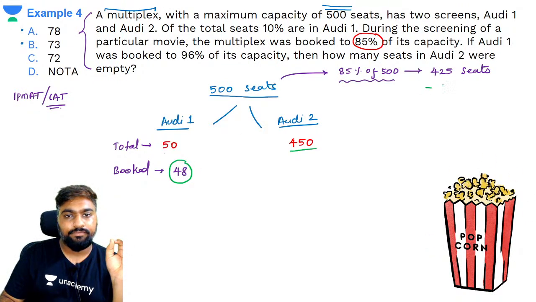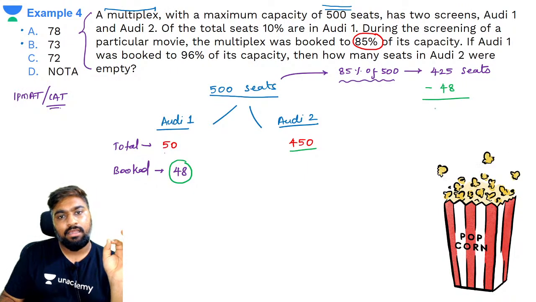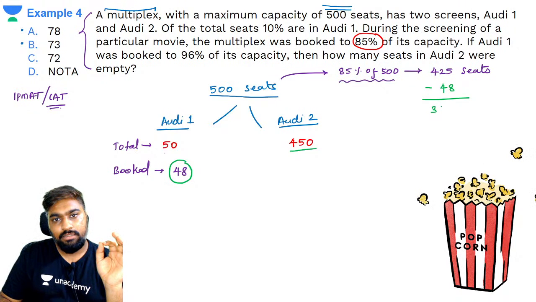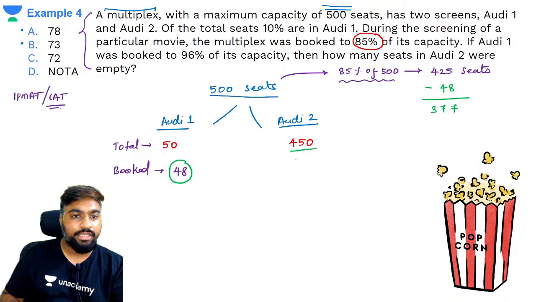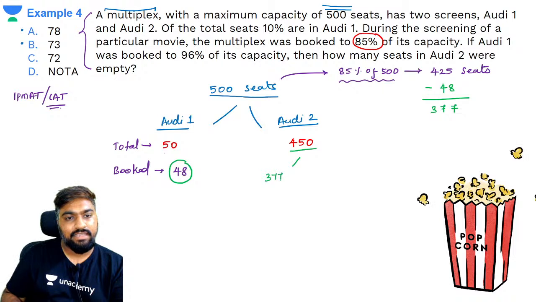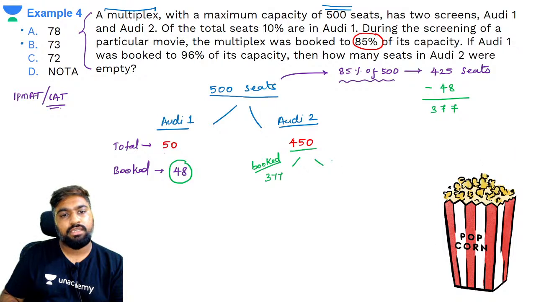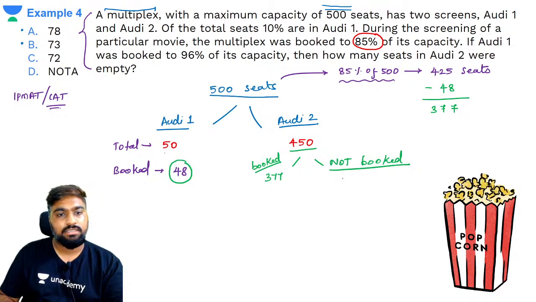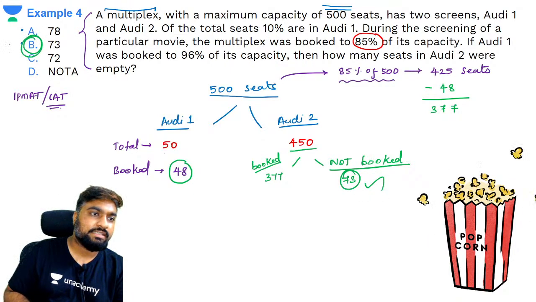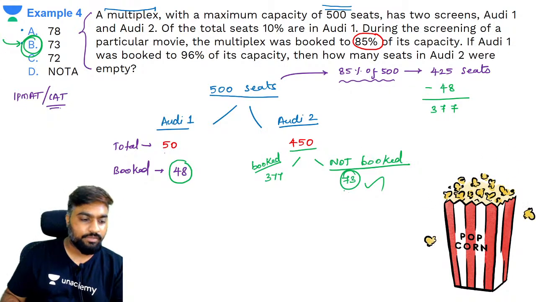So the remaining 377 seats, where will they be? The remaining 377 seats are booked in Audi 2, correct? So how many are not booked? Not booked: out of 450, 377 gone, which is how much? 73 seats. Cool. So there are 73 seats in Audi 2 that were not booked. Done?